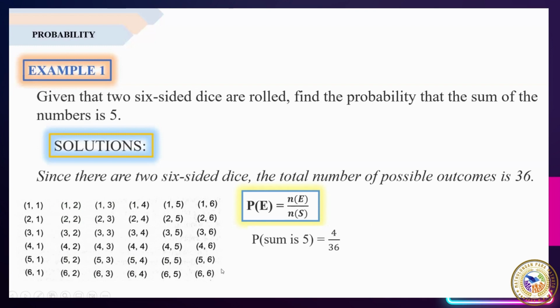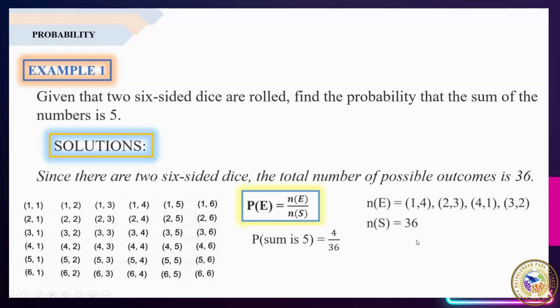So sa ating illustration na possible outcome sa 36, hanapin natin dyan ang magka-partner na kung saan kapag in-add natin, ang kanyang sum ay 5. So, ano-ano yung mga yon? So, we have 1, 4, 2, 3, 4, 1, and 3, 2. Kasi kapag in-add natin yung mag-partner na yan, ang lahat ng sagot nila ay 5. So, 1 plus 4 is 5, 2 plus 3 is 5, 4 plus 1 is 5, and 3 plus 2 is 5. At iyan yung tinutukoy nating favorable outcomes.